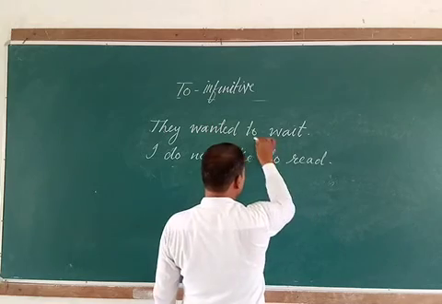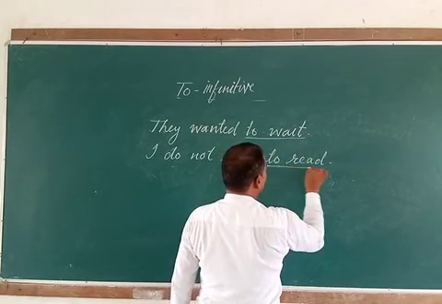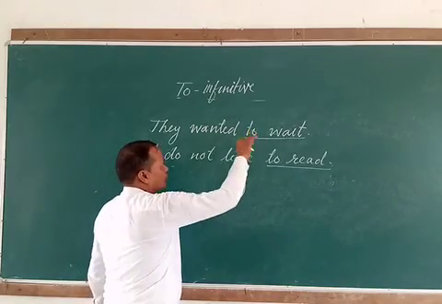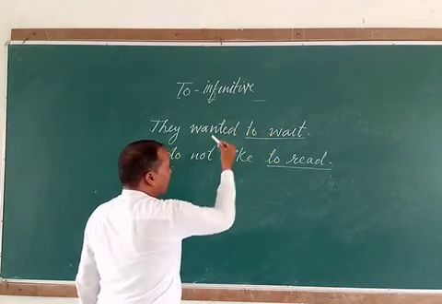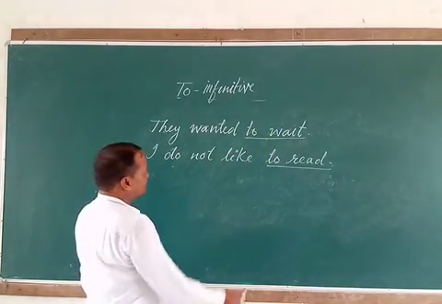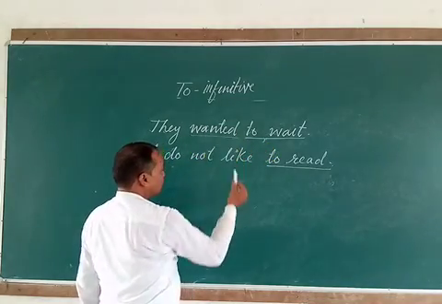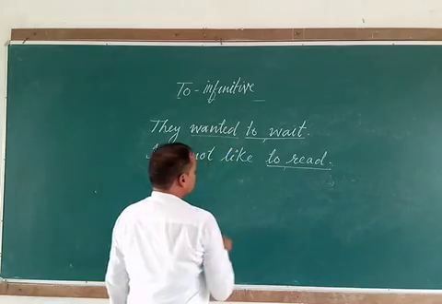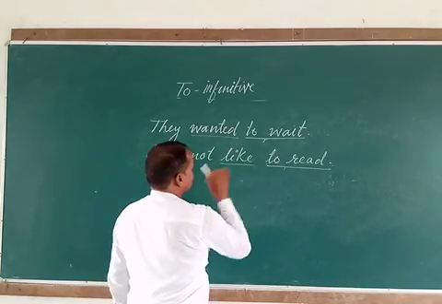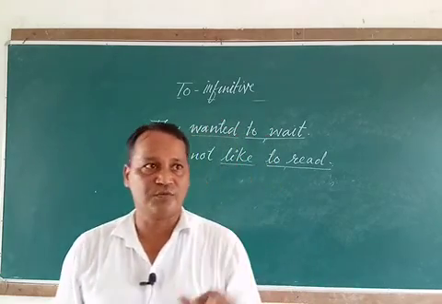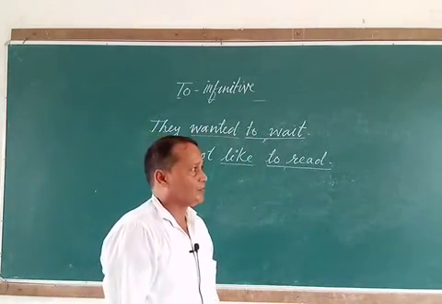So in these sentences, to wait and to read are working as an object. It is the object of the verb wanted, and to read is the object of like. So infinitives can function as object of the transitive verb.